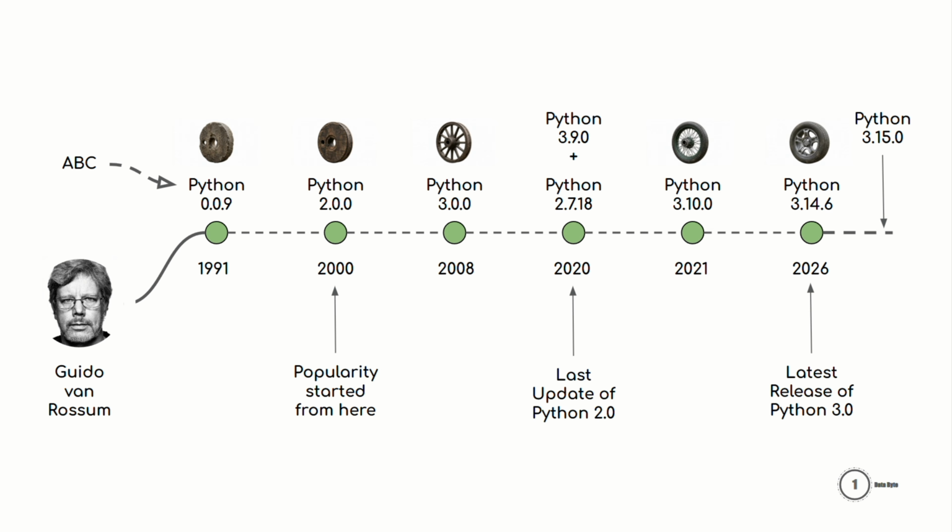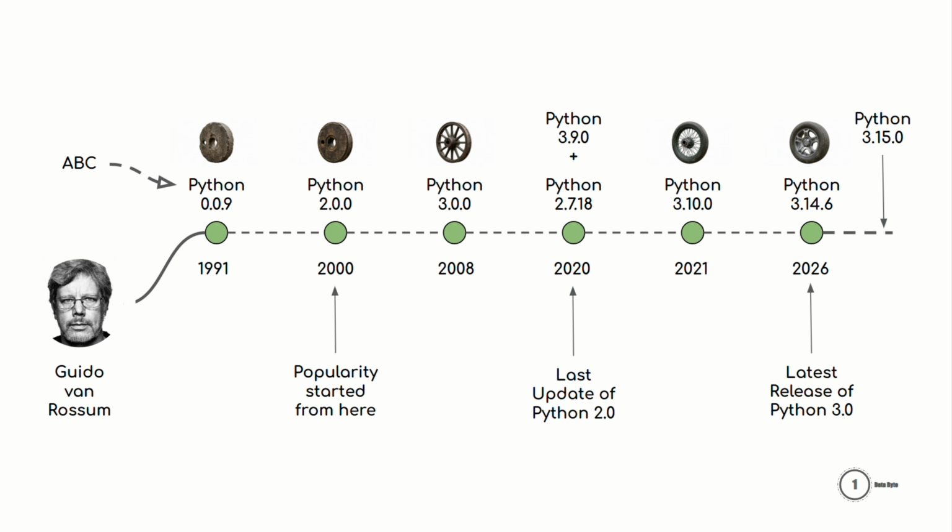If we look at the timeline, we'll notice the evolution of the wheel above the Python versions. Why have I added this? The reason is to think of each wheel as a newer version of Python. The first wheel works, but as time passes, engineers improve its design to make it stronger, faster, safer, and more efficient again and again. Similarly, every new Python version introduces improvements, fixes bugs, enhances performance, adds new features, and removes old limitations.